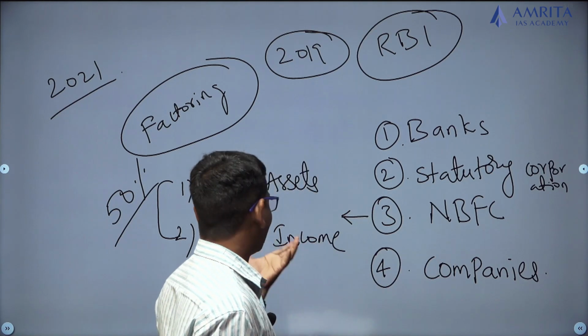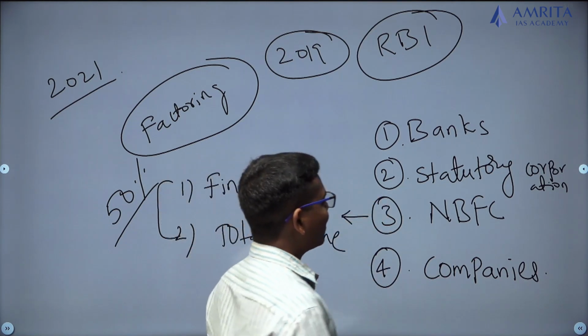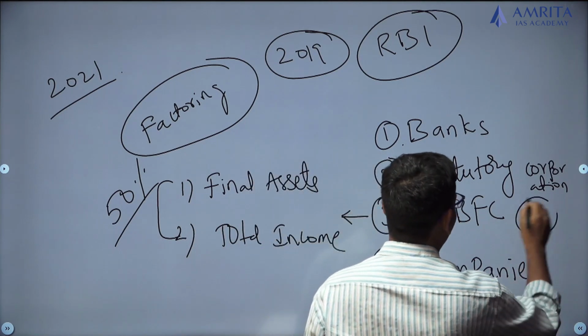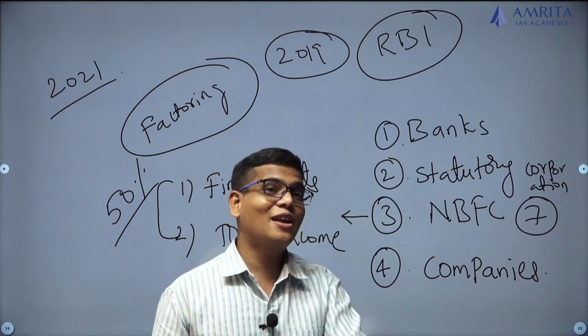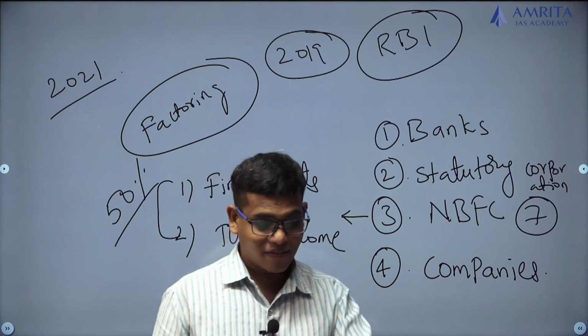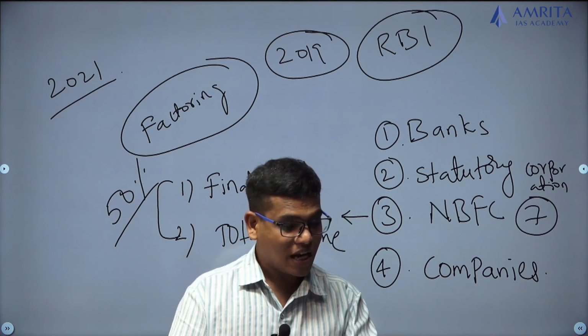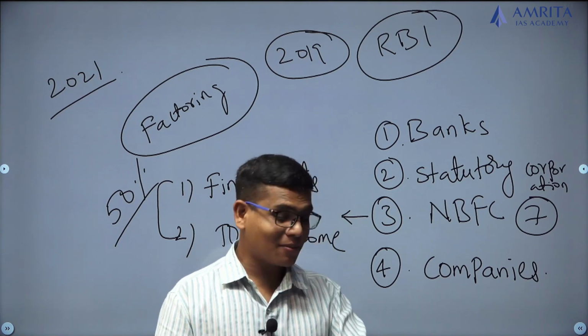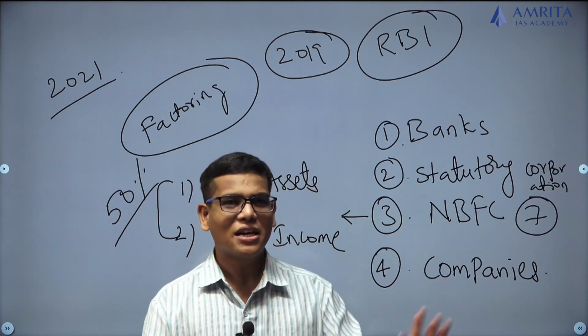So that means there are only a few. Before this 2021 amendment, there were only 7 NBFCs that fit this definition. Only 7 NBFCs were allowed to take up this factoring activity, and if I want to give some names, like Can Bank, SBI Global, Siemens Factoring, there are some 7 companies.